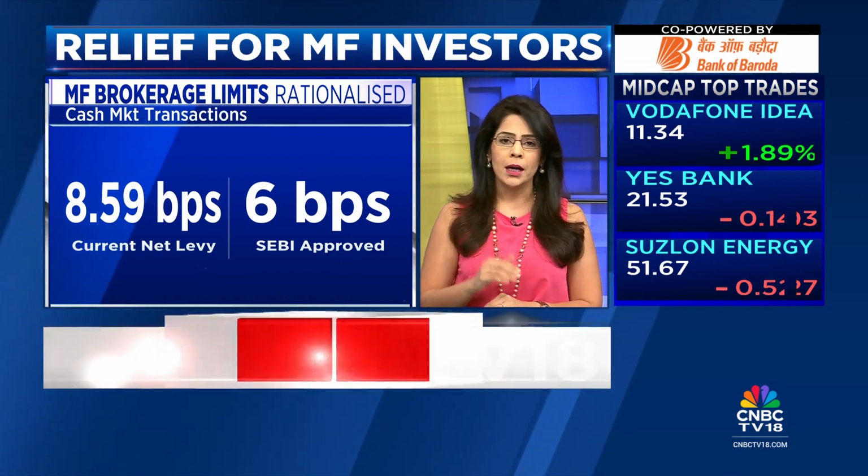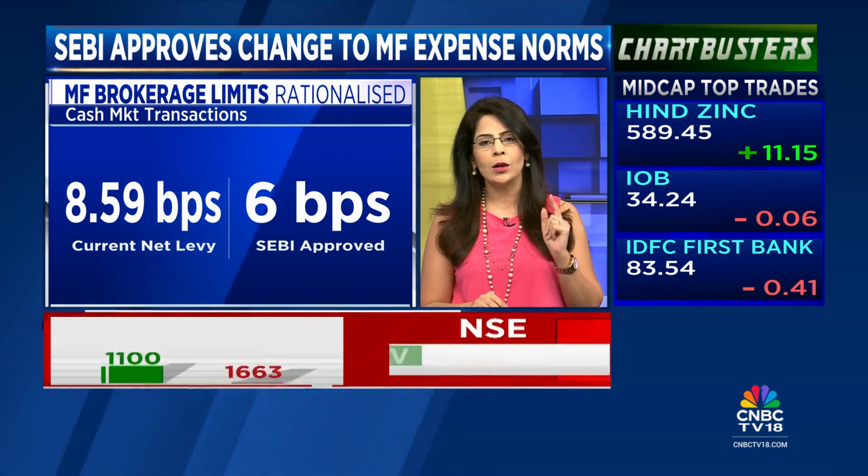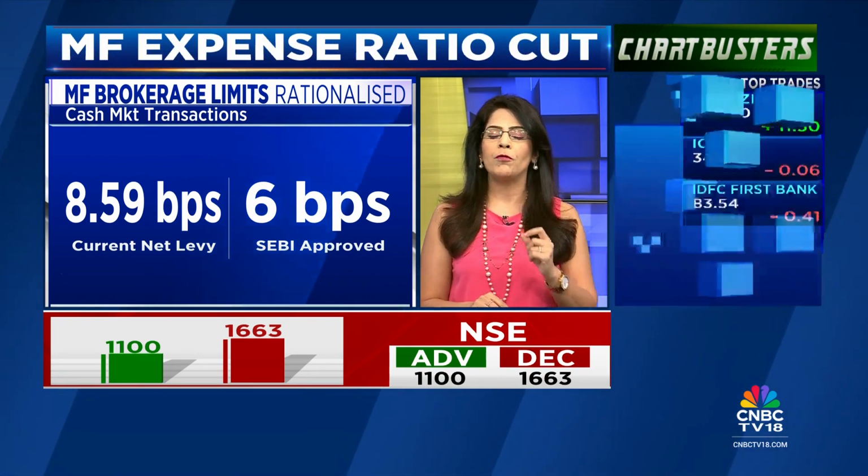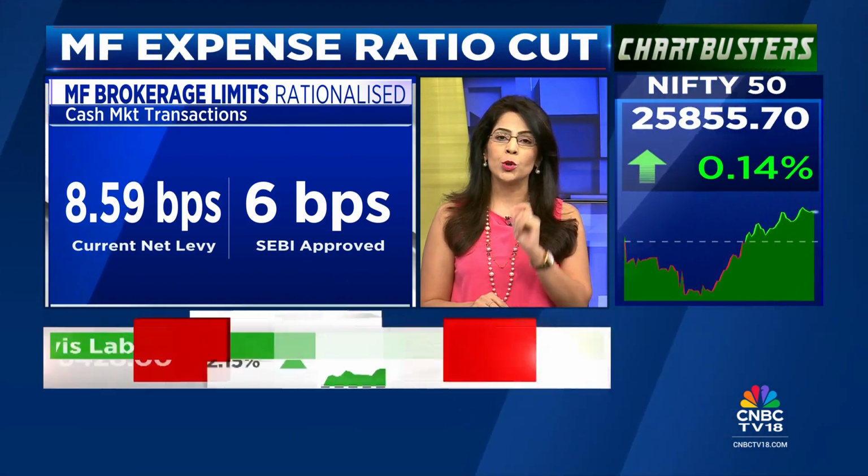The other big part of this regulation is the brokerage fee, the amount that mutual funds are paying to stockbrokers to execute, whether they're derivative trades or their cash market trades. Now, here also there is good news for brokers, especially because the reduction is not as severe as what was being proposed in October. So at a net level, earlier, mutual funds could pay up to 8.59 basis points. Now that cap has been reduced to 6 basis points. It's still a hit for brokers, but it's not as bad as the 2 basis points that was being proposed in the old consultation paper. And for the derivative trades, this has been capped from 5 basis points to 2 basis points.